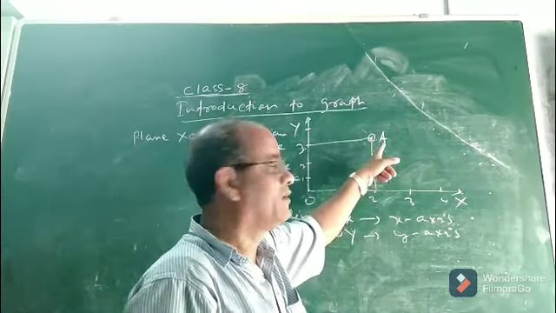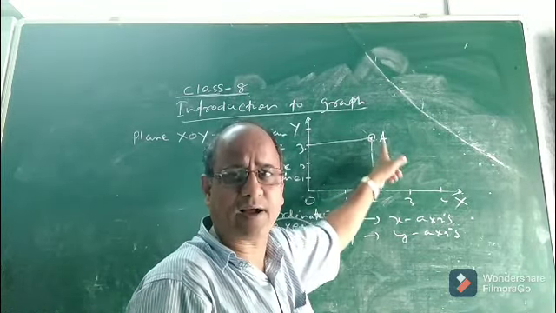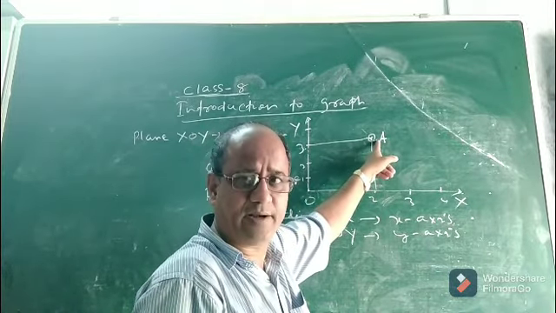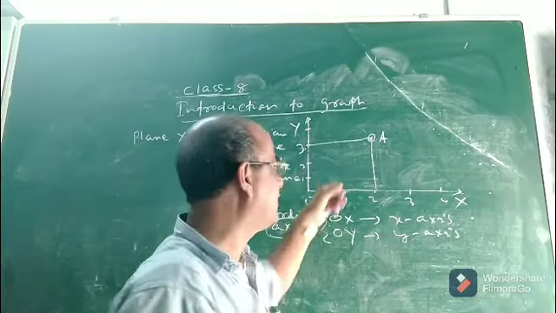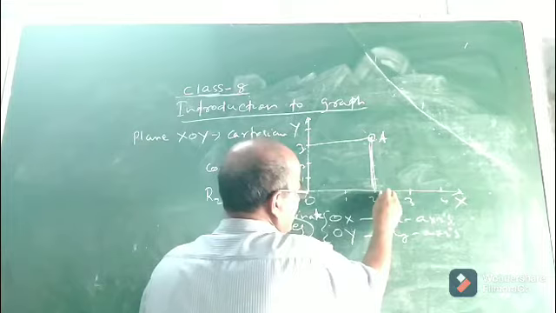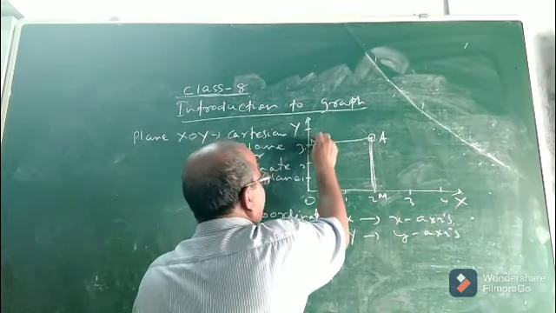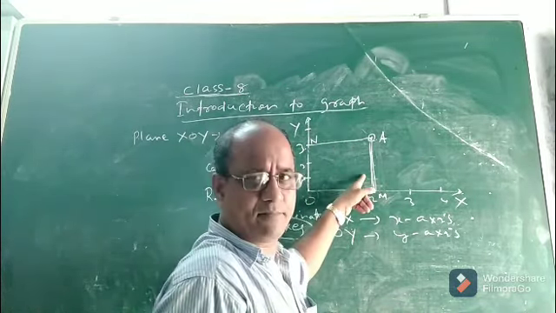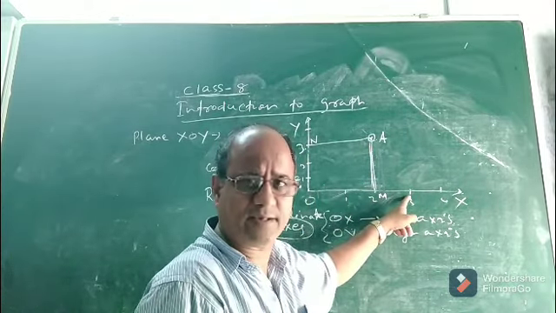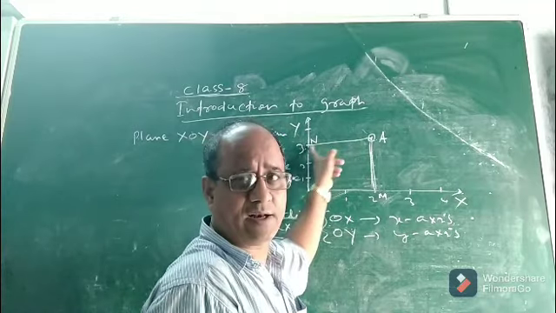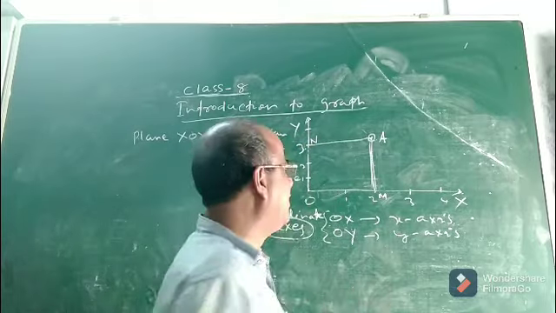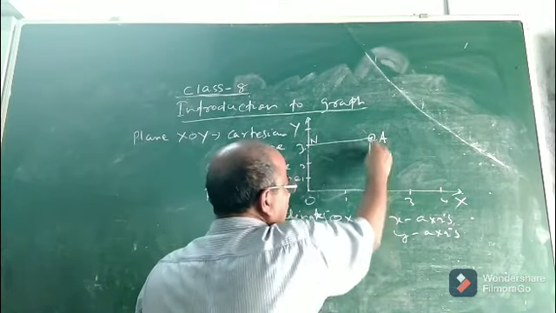Now if I ask you to locate this point A in the Cartesian plane, what will you do? You will draw perpendiculars from the point to the x-axis as well as the y-axis. Suppose this is your M, this is your N. Now AM is the perpendicular distance of this point from which axis? From the x-axis. And AN is the perpendicular distance of the point A from which axis? From the y-axis.